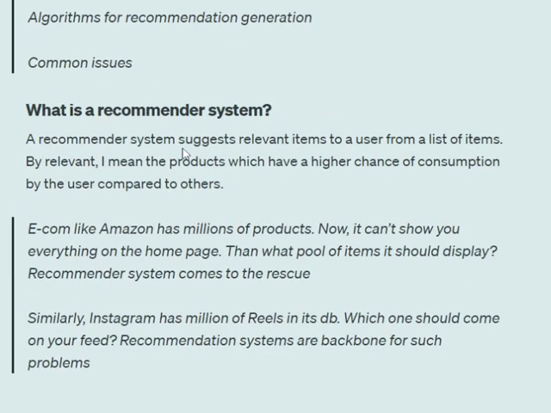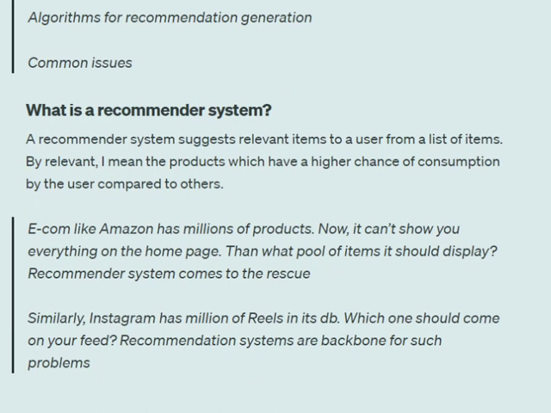So, what is a recommender system? It is a system that suggests relevant items to a user from a list of items. We can have lakhs and lakhs of products, for example on Amazon, and it is trying to suggest a few items depending upon your taste and your geography. Now, there can be multiple factors behind that suggestion. By relevance, we mean that the products suggested by Amazon have a higher chance of consumption by the user as compared to others.